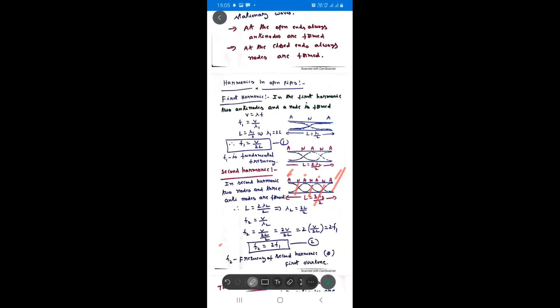See here, antinode to antinode is lambda by 2, antinode to antinode lambda by 2, so 3 lambda by 2. Here in the suffix I use 3 to differentiate this wavelength from the wavelength in the second harmonic. So the total length L is equal to 3 lambda 3 by 2.